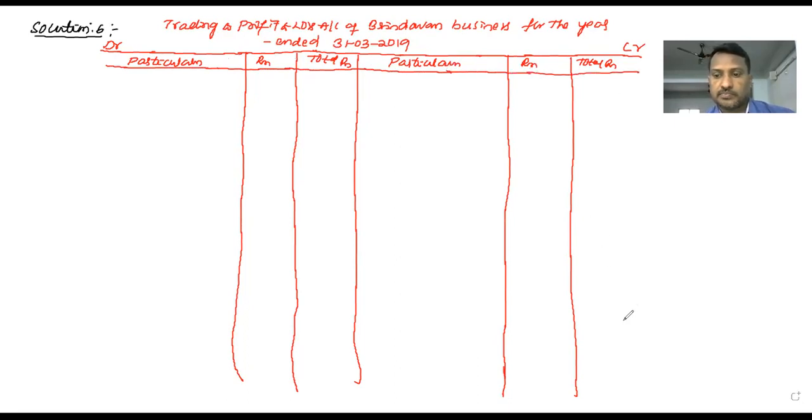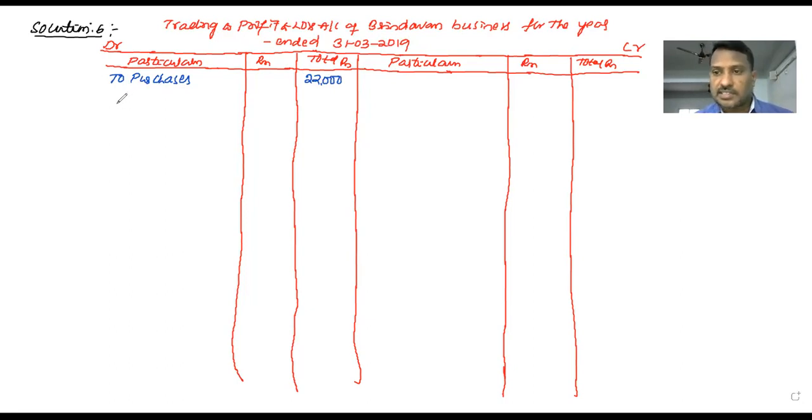Right. Let's see. So we knew the trading account information already; we marked it and decided from the trial balance. In the trading account, the first item is opening stock. But in this problem, there is no opening stock, so we should begin with purchases. There are no returns in the problem, so directly write down the purchases amount in the second column, 22,000.